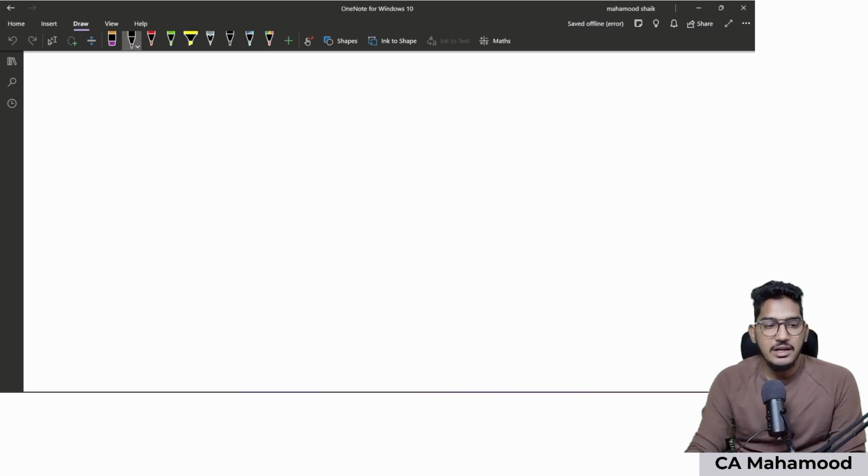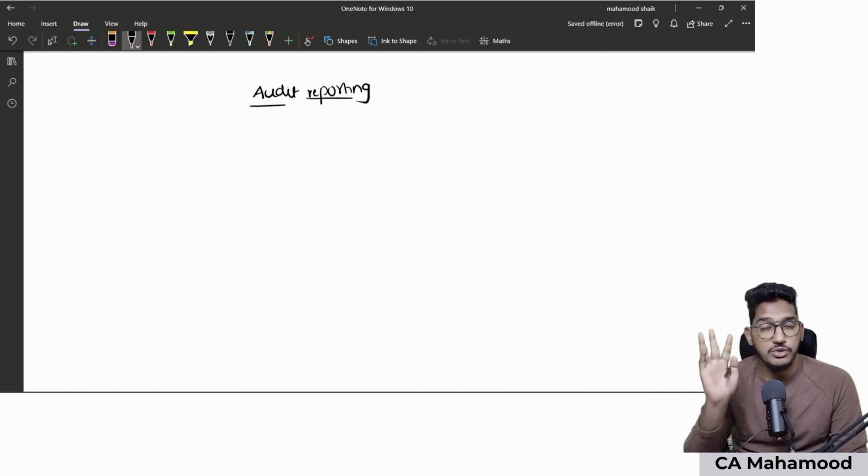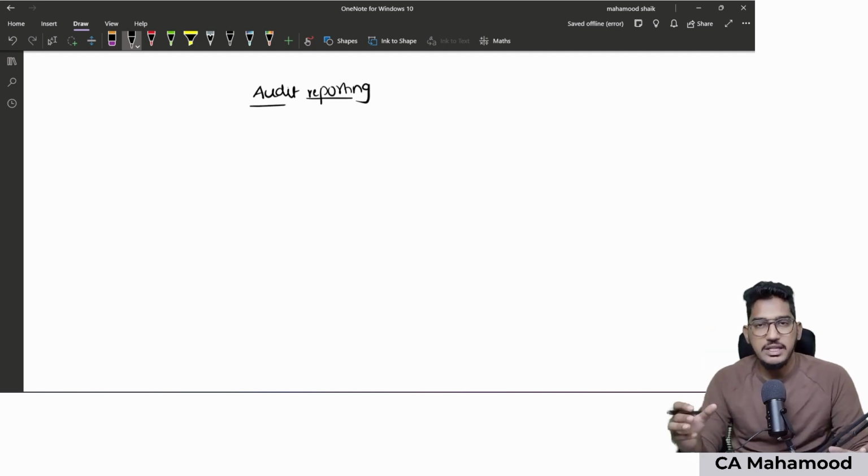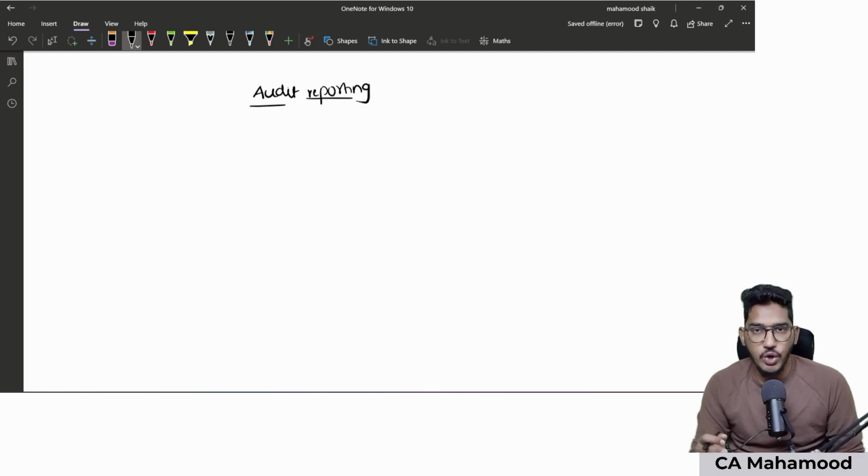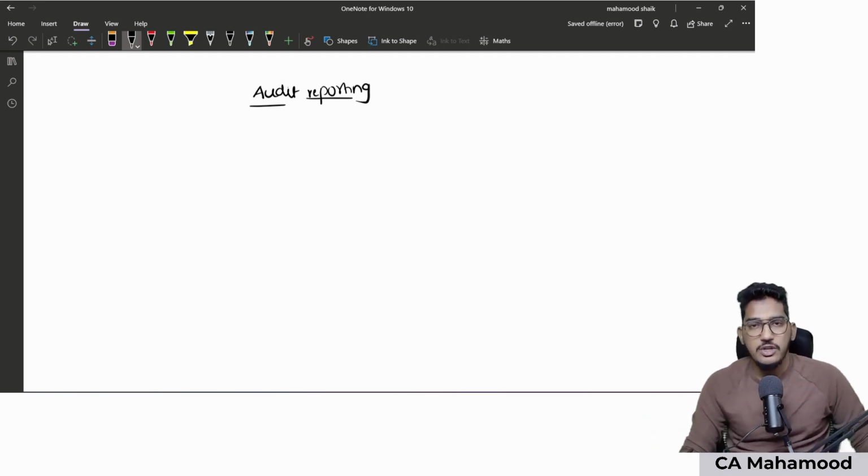So what exactly is this chapter made of? This chapter is actually a combination of four standards. Basically, this is the chapter which talks about how to prepare an audit report, in what format the audit report has to be prepared, what content should be there, and what terminology should be used. All that guidance is contained in this chapter called audit reporting.